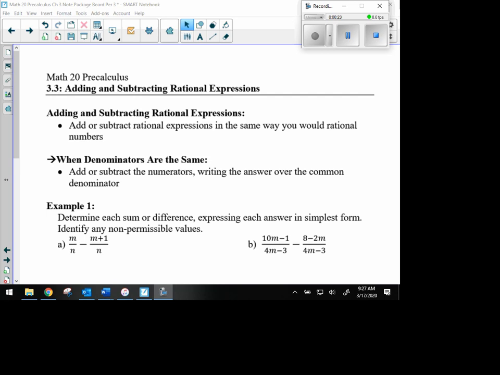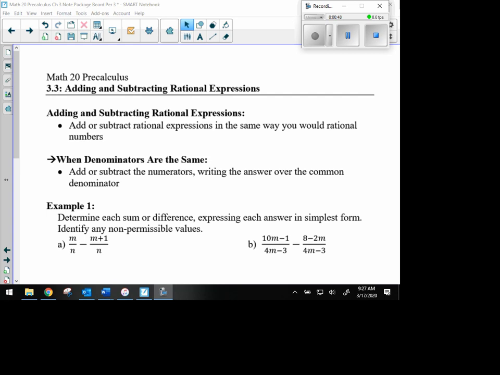So when we're talking about adding and subtracting rational expressions, we're thinking exactly the same way as we do with fractions that we're used to since grade 7 or 8. When we're adding fractions, we want a common denominator, and so when we're adding rational expressions, we want a common denominator as well.